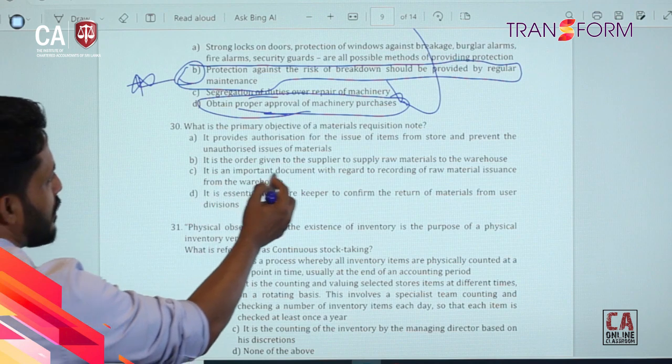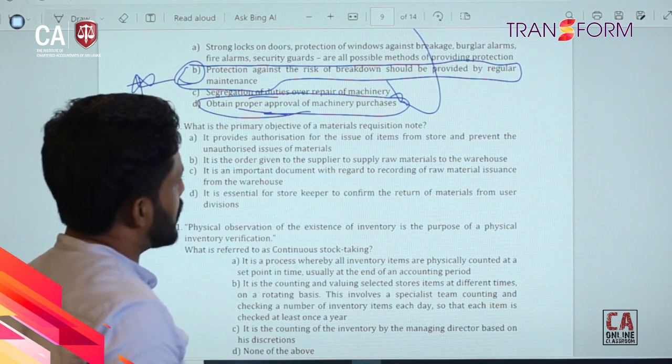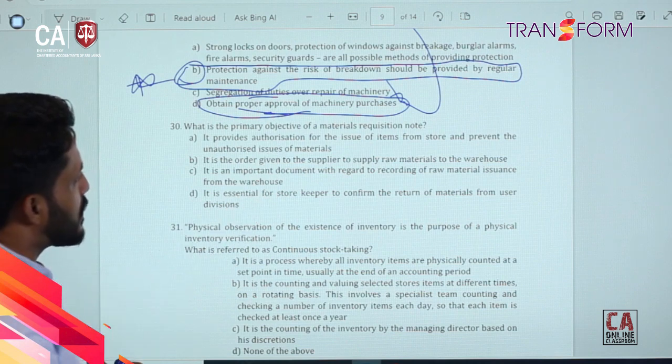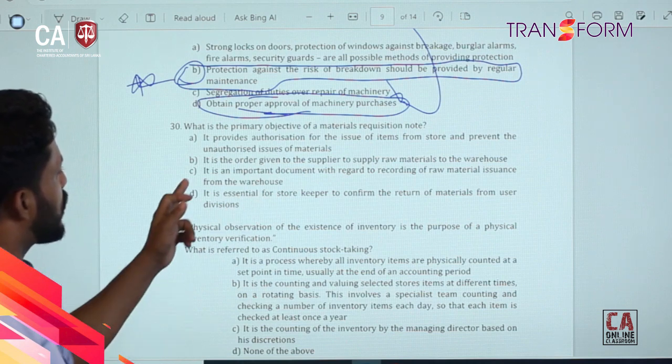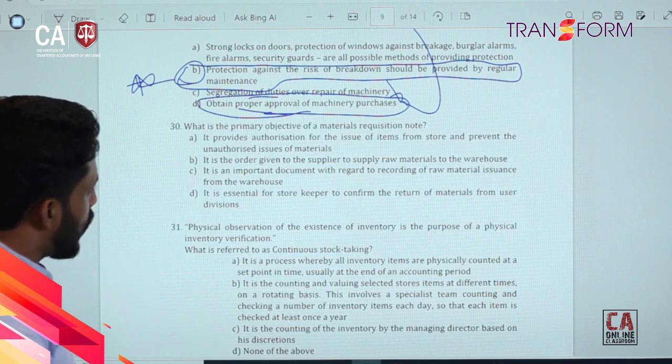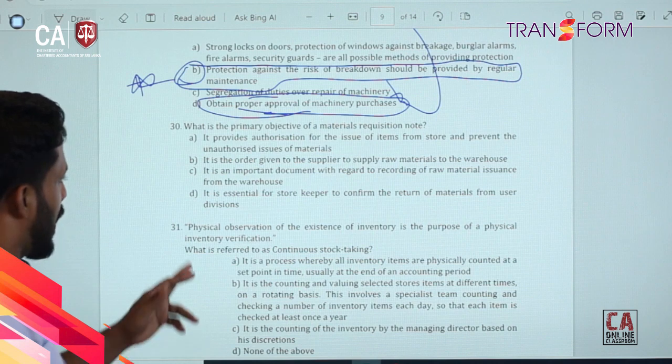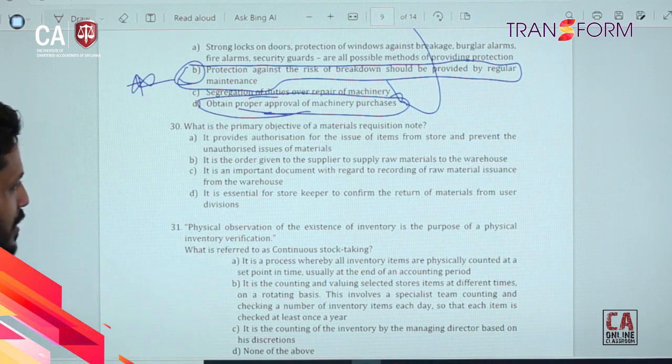So then it's an order given to the supplier for raw materials to the warehouse. It provides authorization for issue of items from the store and prevents unauthorized issuance of material. It's an important document with regard to recording raw material issuance from the warehouse. It's essential for the storekeeper to confirm the return of material from user divisions.